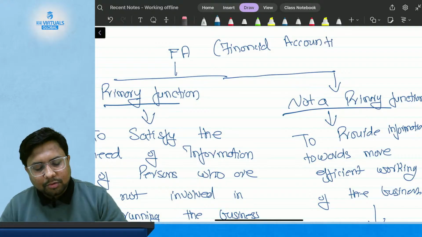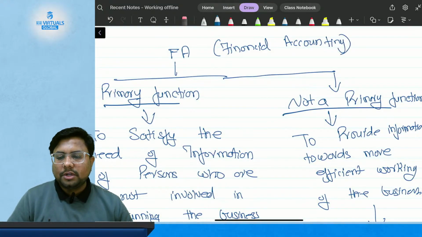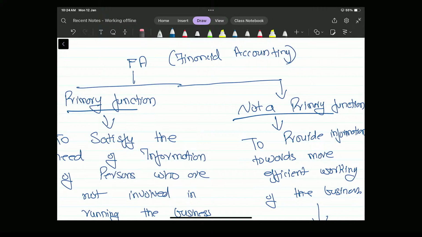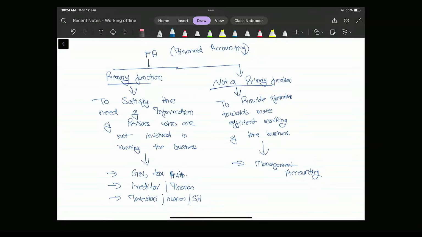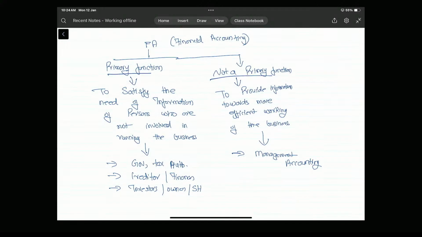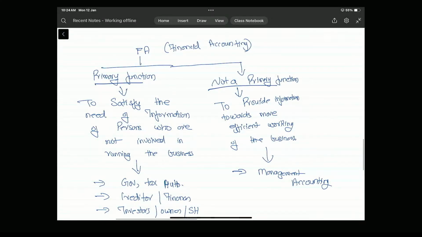I am again going to put the screen on full screen mode so that you can read it once. I am also going to provide these board notes in your app or in Telegram, so you can download them from there also. Just have a read.